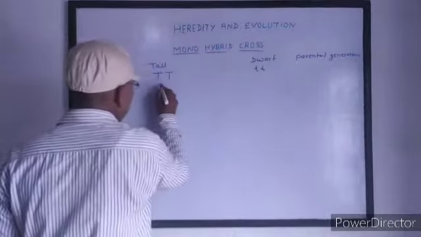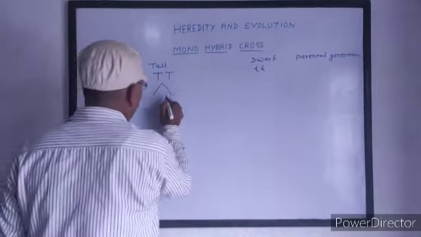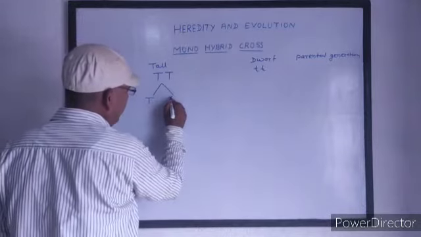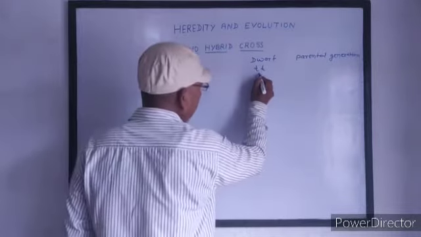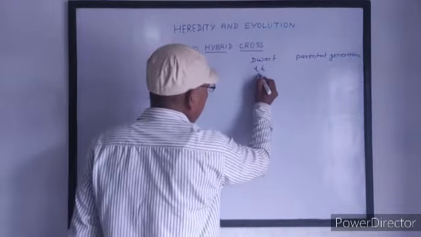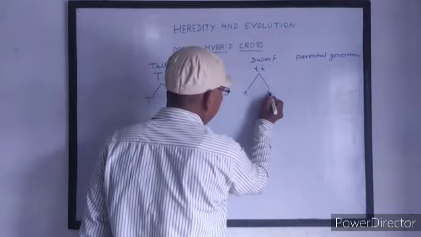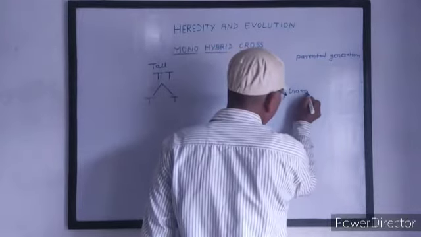Then gametes are formed. During gamete formation, the paired factors are segregated. Only one factor comes in a gamete.